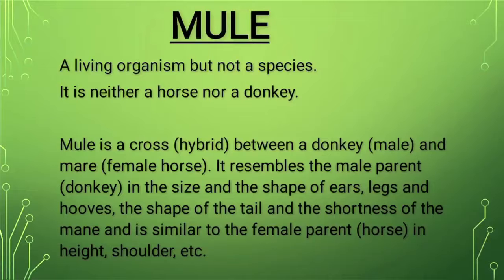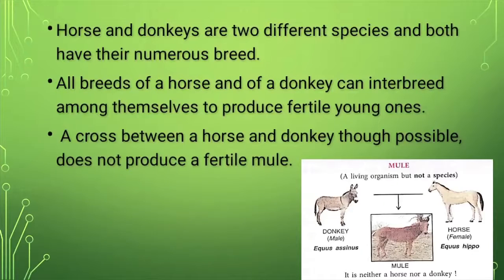And mule is very similar to the male parent, that is the donkey, in the shape of ears, legs, hooves, shape of tail, and the shortness of mane. And it has many characteristics from its female parent, like height and shoulder. But since it's an interbreed between two different species, hence it cannot produce offsprings.